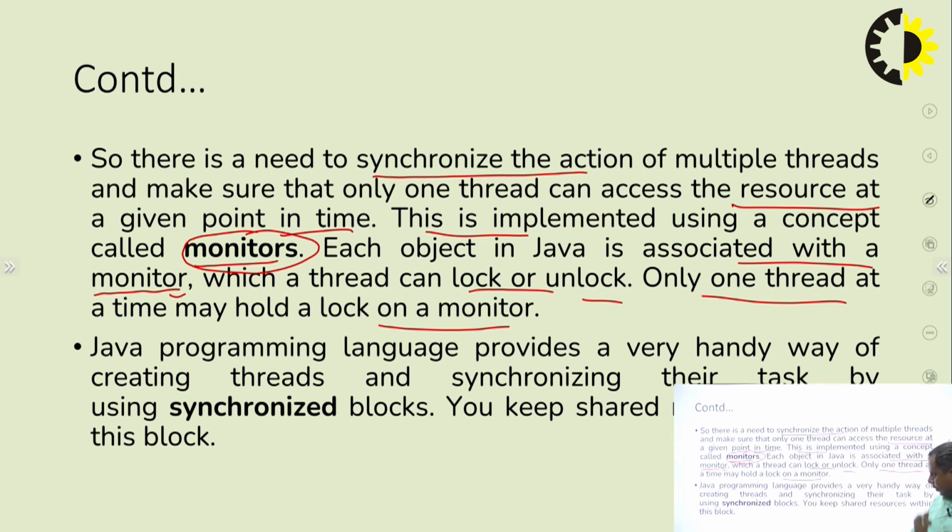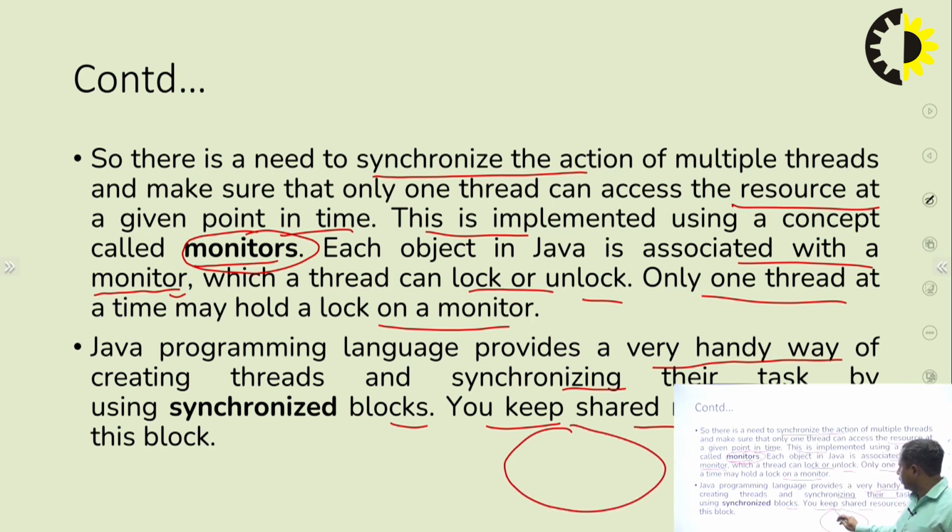The Java programming language provides a very handy way of creating threads and synchronizing their tasks by using synchronized blocks. You keep shared resources within this block. That means if you want to share a common resource, then we will use a synchronized block. When we use a synchronized block, every thread will use this shared resource one by one, not simultaneously.